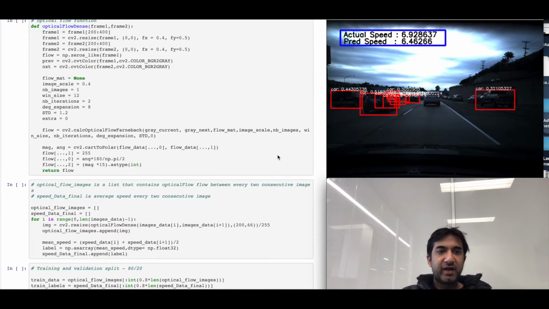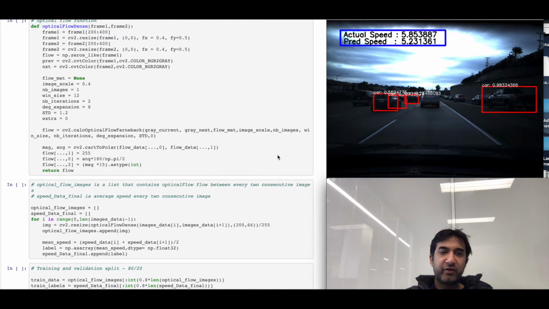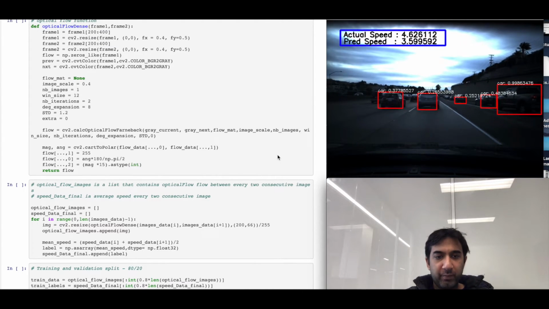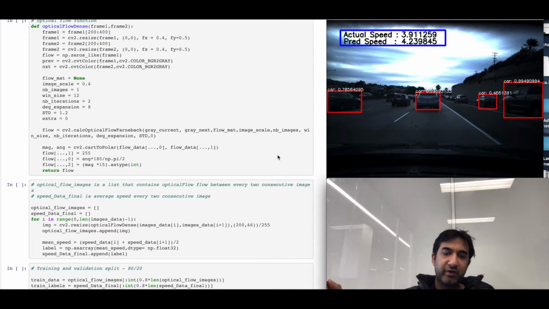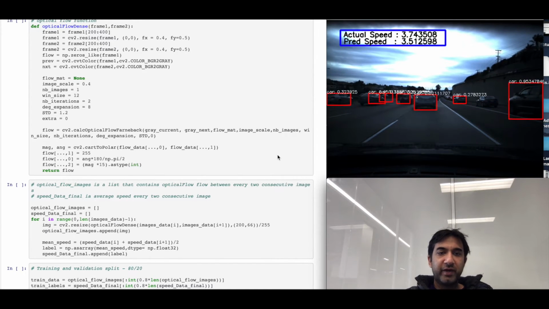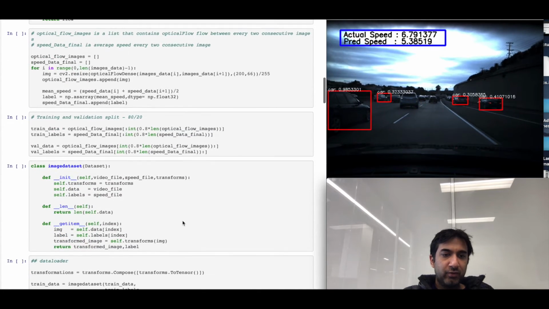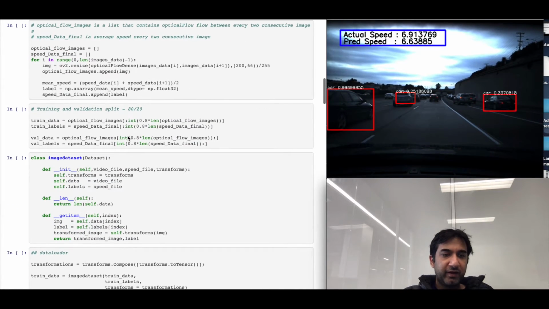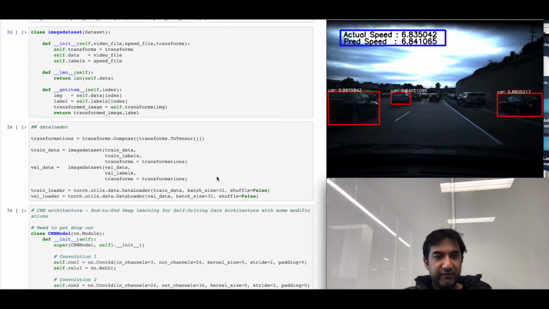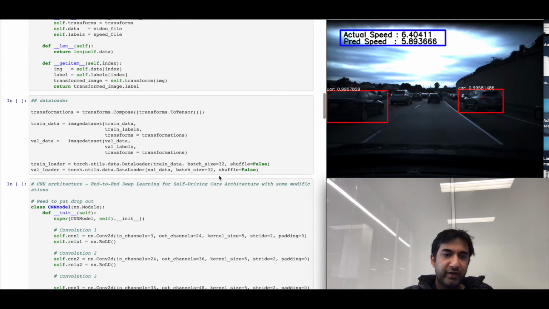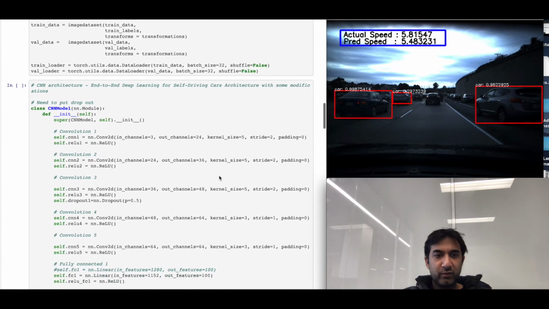As Aditya mentioned, the input data for the CNN model is basically the optical flow image between each 2 consecutive frames, and the output data is the speed itself. We have split the data 80:20, 80 for training and 20 for validation. Here we have a data loader with a batch size of 32. We tried different batch sizes, but 32 worked the best.